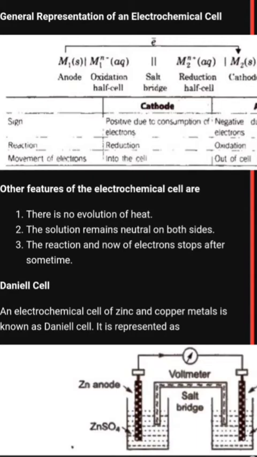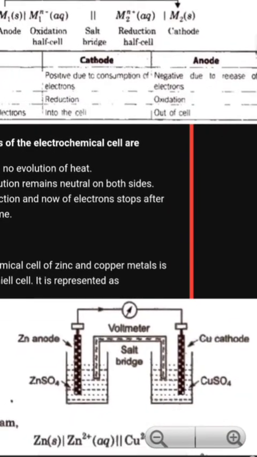Now we will discuss one example of an electrochemical cell, which is the Daniell cell. The Daniell cell is an example of an electrochemical cell in which one electrode is zinc and the other electrode is copper. Now you can see this diagram. Here are two containers. In the first container, zinc sulfate electrolyte is filled and a zinc electrode is dipped in the zinc sulfate solution. In the other container, copper sulfate electrolyte is filled, and a copper electrode is dipped in it.